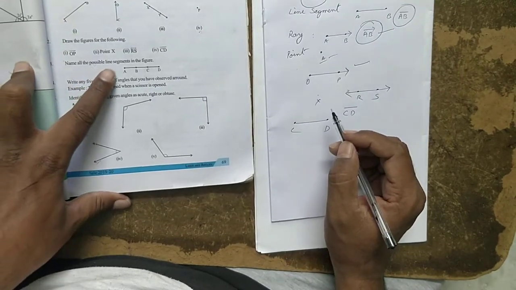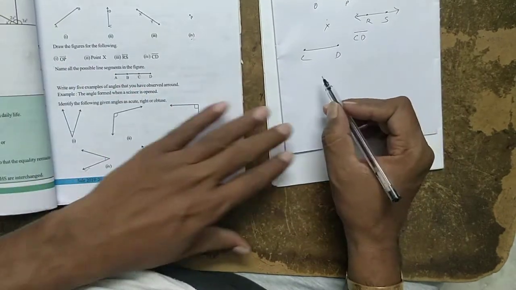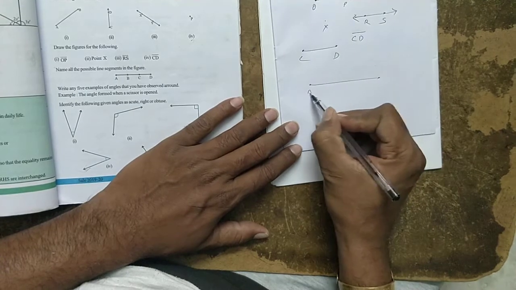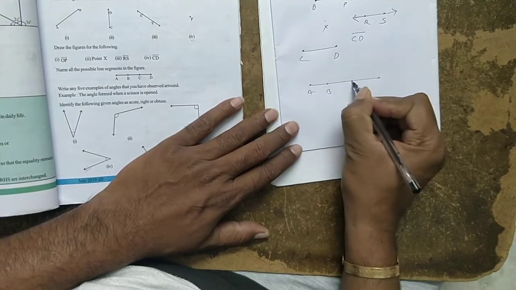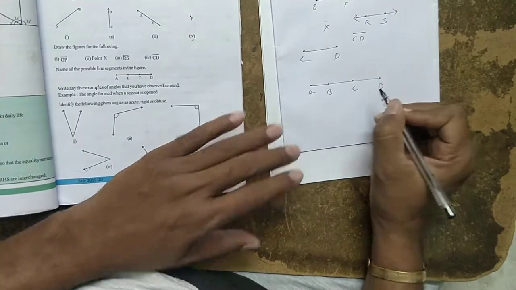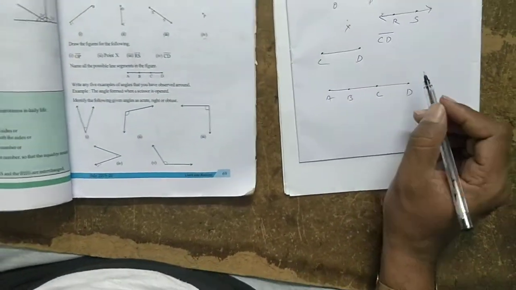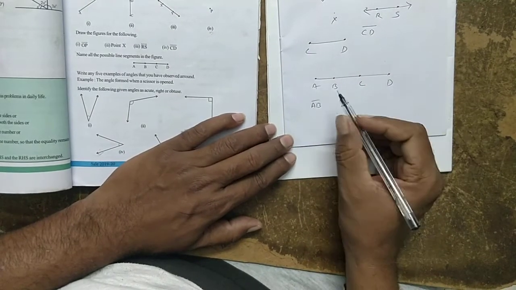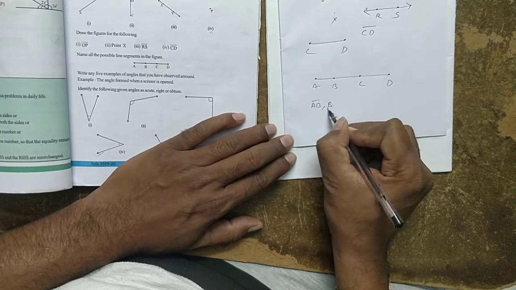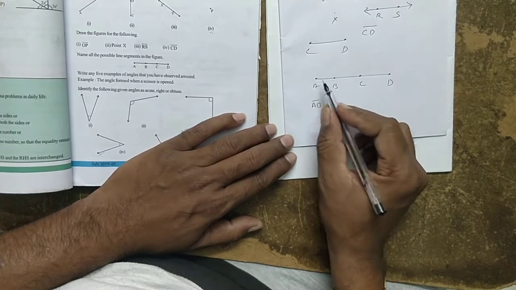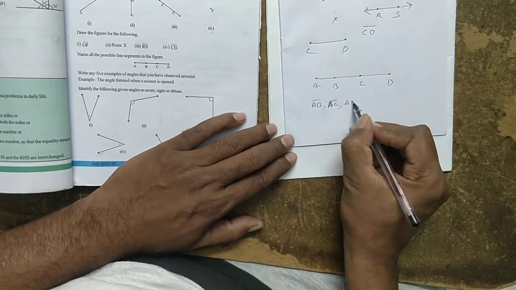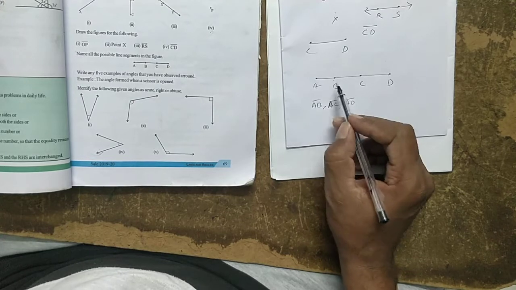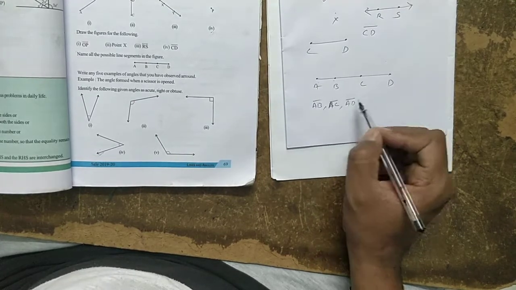Name all the possible line segments in the figure given here. Now he has drawn one line segment here. It is A, B, C, D. Name all the possible line segments in the figure. So possible means here AB is one line segment, BC, AC is a line segment, and AD is also a line segment. With A as the first letter, AB is one line segment, AC is another line segment, AD is another line segment.